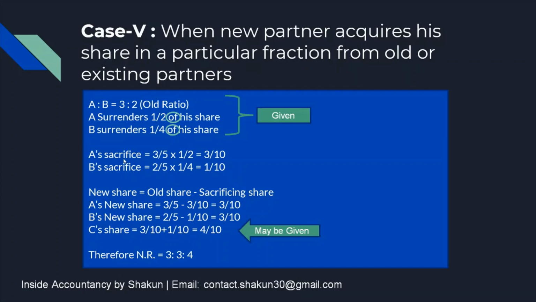So the sacrifice of A was 3 by 10. For B, it was 1 by 10. We just add them together. So C's share is 4 by 10. Therefore, the new ratio is 3 is to 3 is to 4.